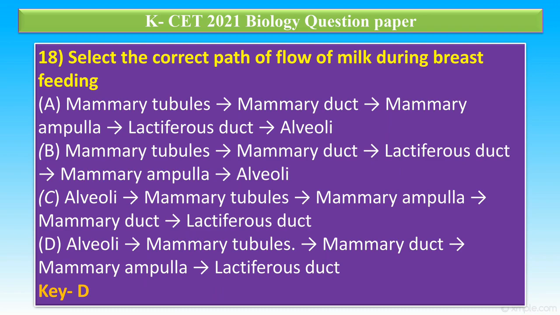So during passage of milk during breastfeeding, the milk passes in a pathway from alveoli to mammary tubules to mammary duct, mammary ducts to mammary ampulla, and finally lactiferous duct.